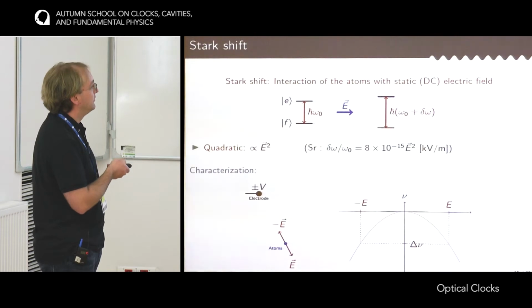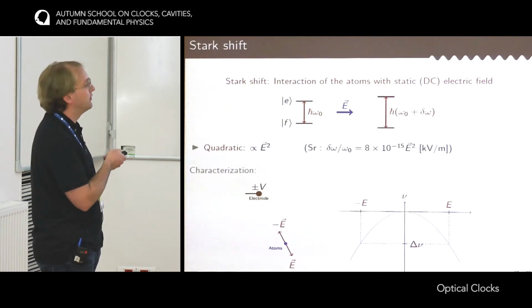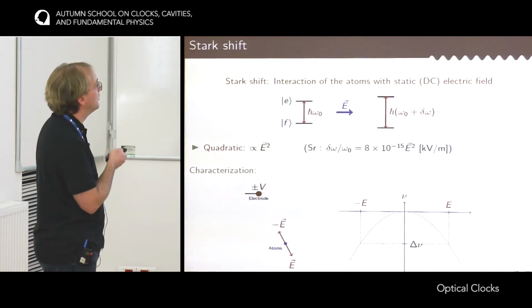And because they have the same magnitude and the effect is quadratic, the frequency shift that you would observe by applying the electric field would be the same, independent of the sign of the voltage you apply on the electrode.